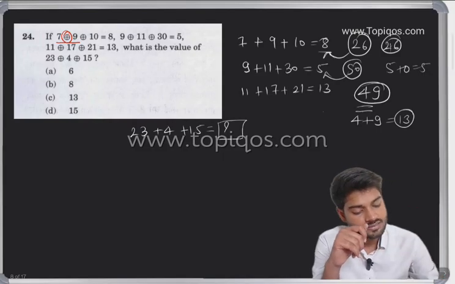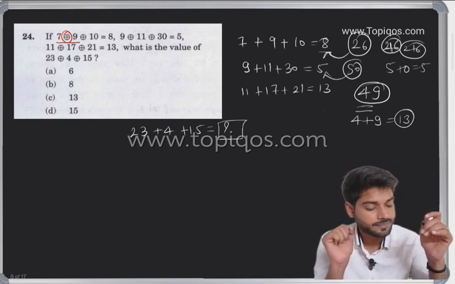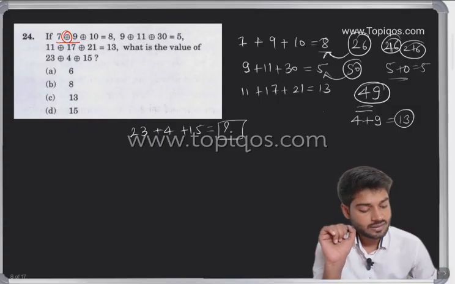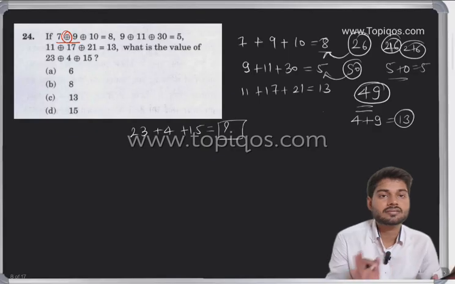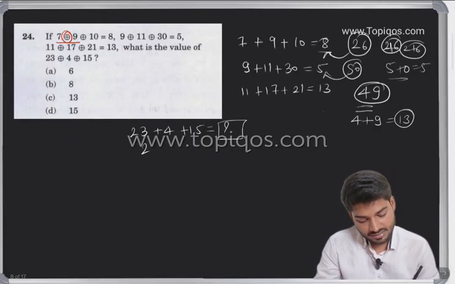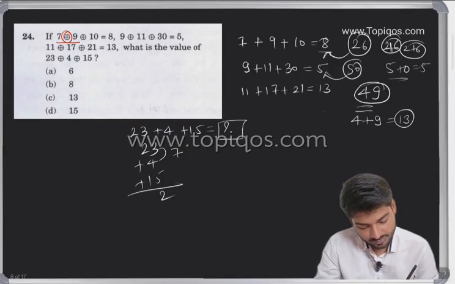But we are saying yes, we are able to understand 2 plus 6 is going to be somewhere an addition concept. Okay, 5 plus 0 is another addition concept. 49, if I say 4 plus 9, so we have cracked it, we have taken the digits and we are adding them at last. Okay, so here we can say 23 plus 4 plus 15. 4 plus 3 is 7, 7 plus 5 is 12.